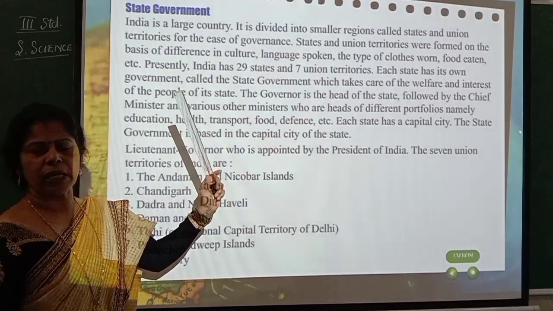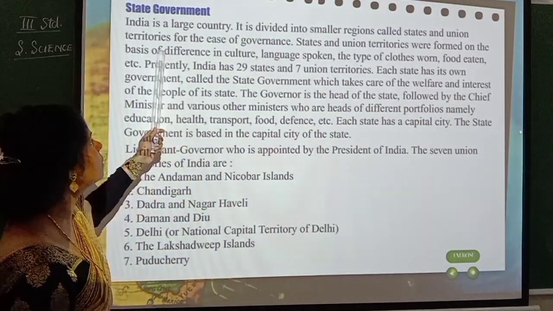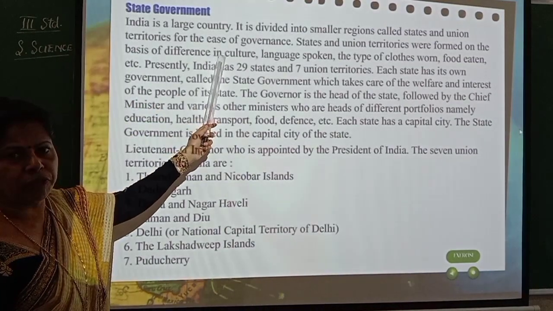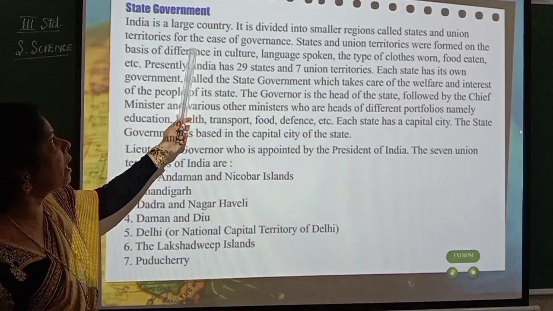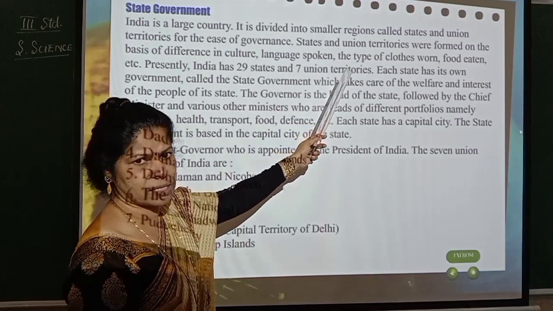So, in the previous class you learned about the central government, isn't it? Now let us talk about the state government. India is a large country. So, all of you are aware of that, isn't it? It is divided into smaller regions called states.